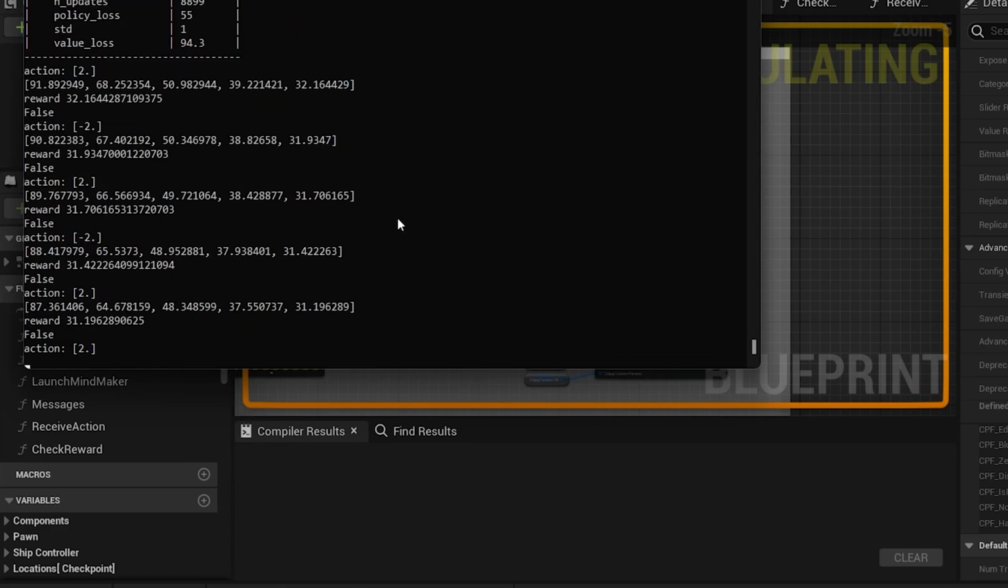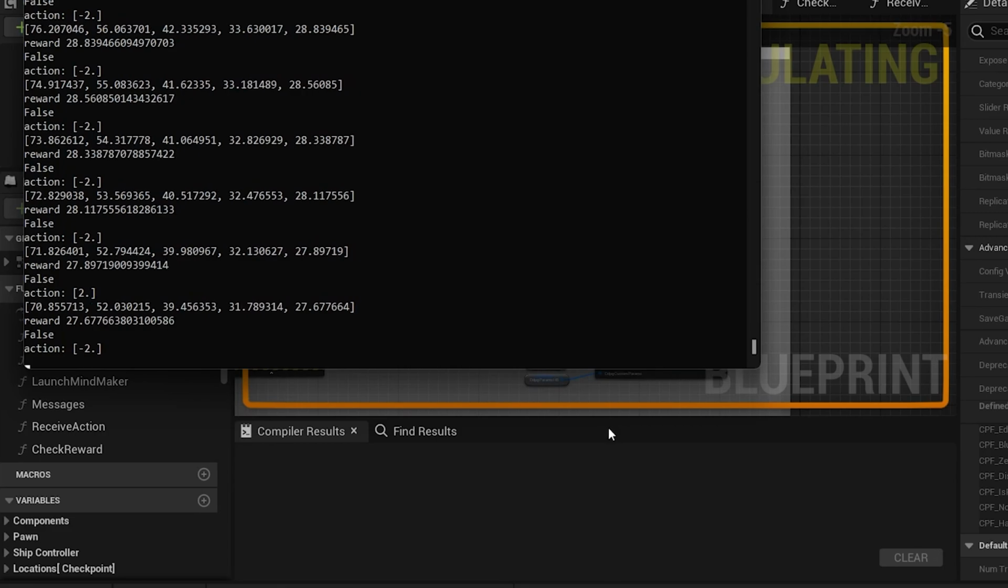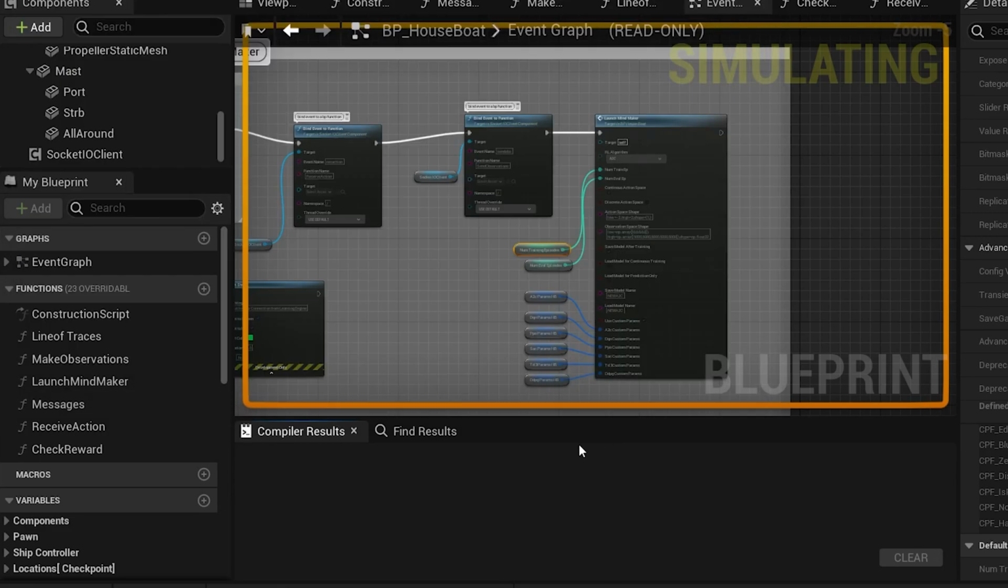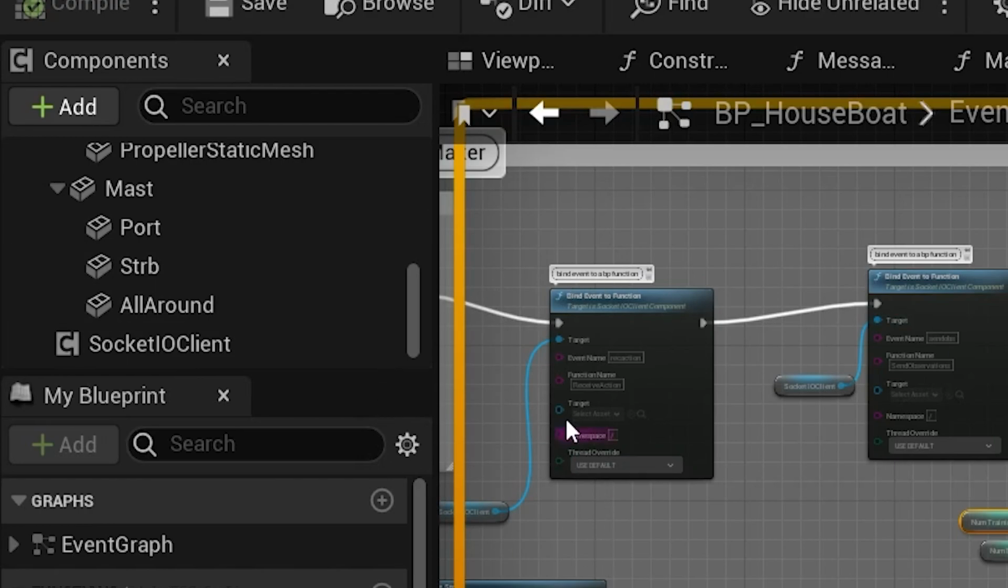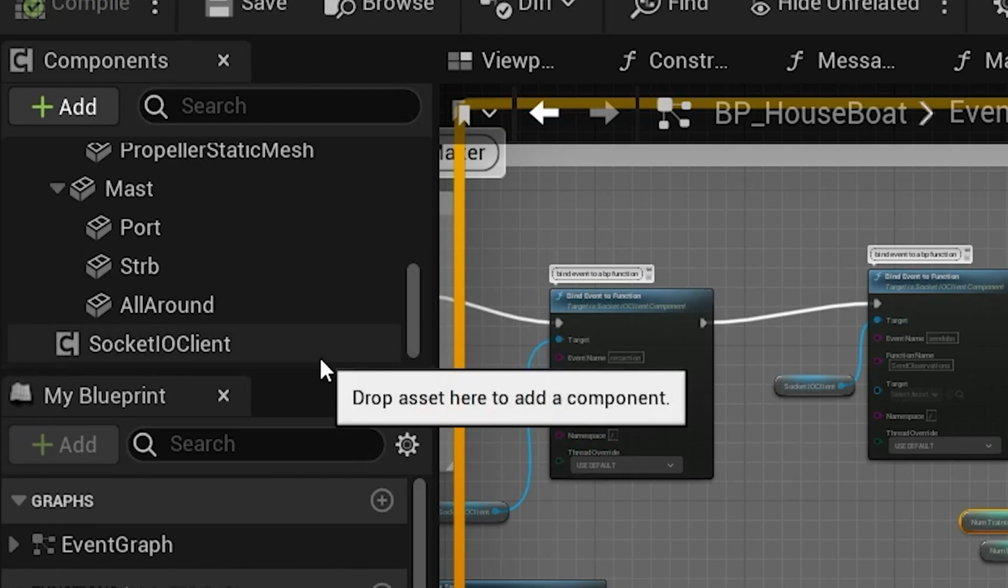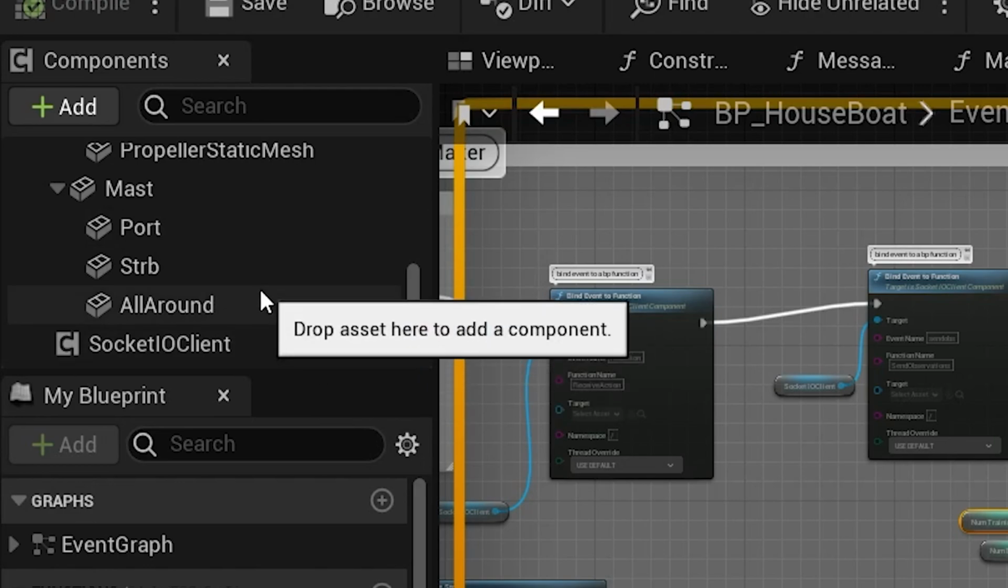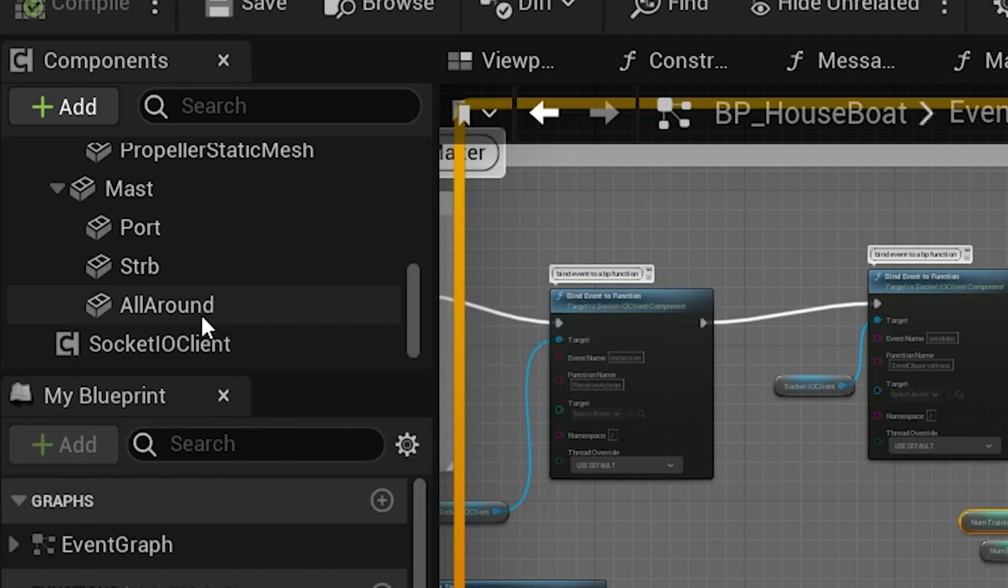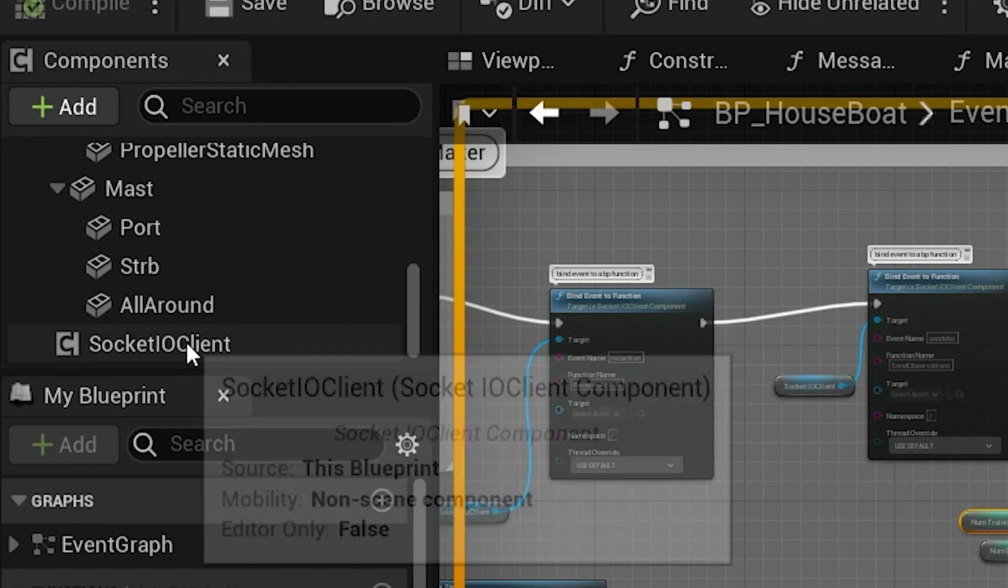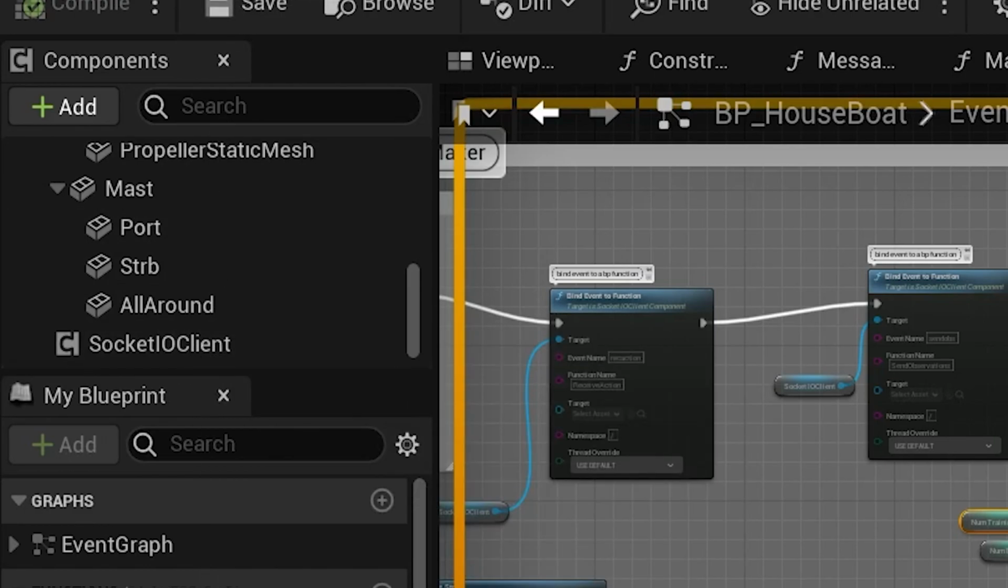It doesn't need everything that's happening in Blueprints or Unreal Engine. These two components, the algorithm and the Blueprints plugin, communicate via a socket.io client connection, which is right up here on the left-hand corner of the screen. So we need to add that to our Unreal Engine game component in order to make it into a MindMaker actor.